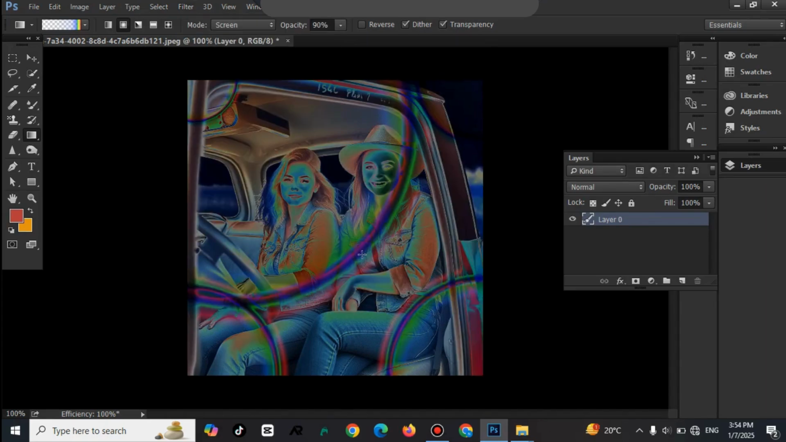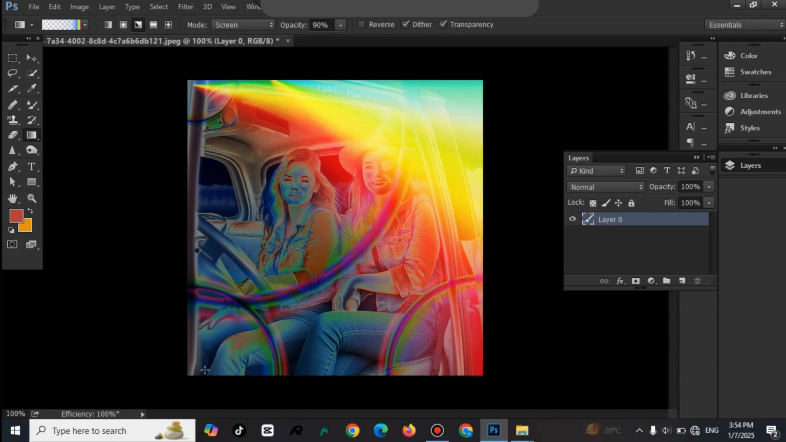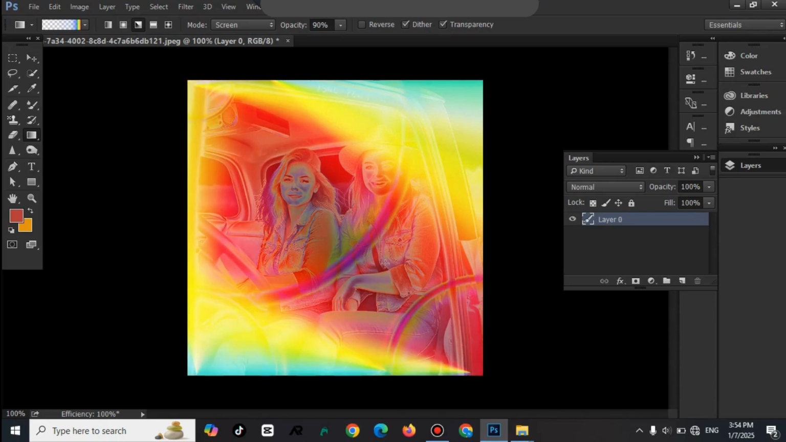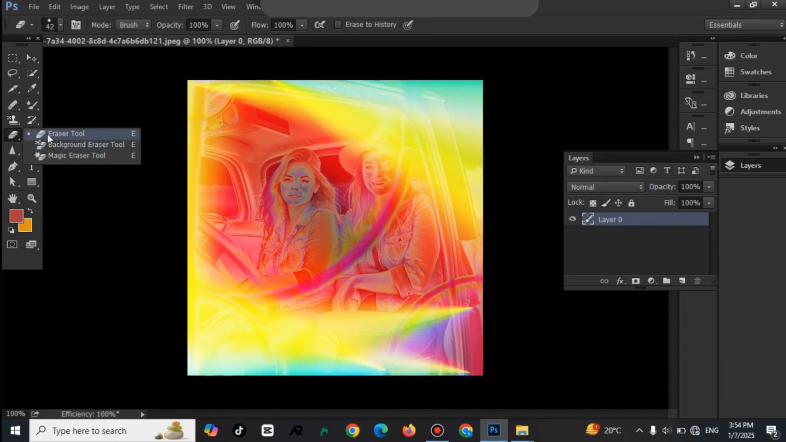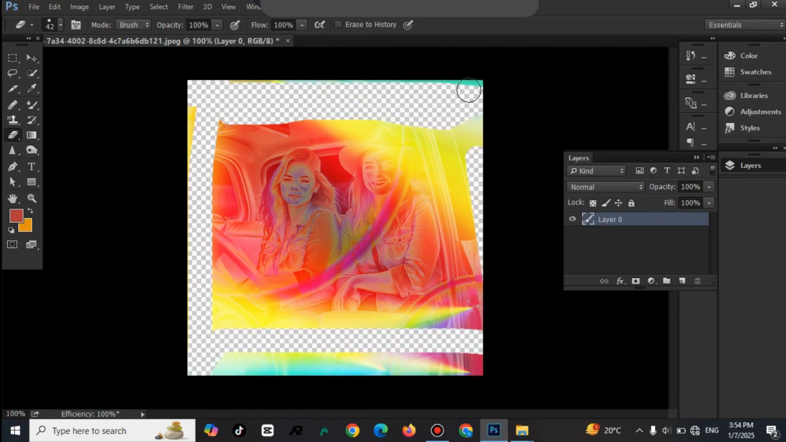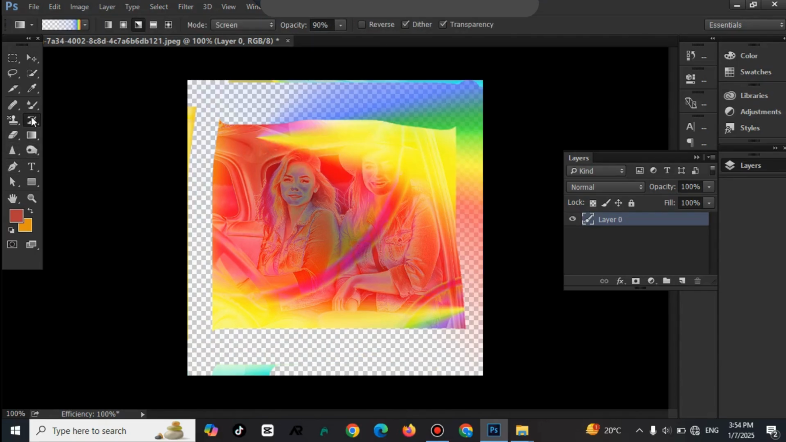So we will use solarize on the image. Here it is. We have completely solarized the image by using the circular rainbow. We can further apply the remover tool to remove these effects, and also apply the gradient again.